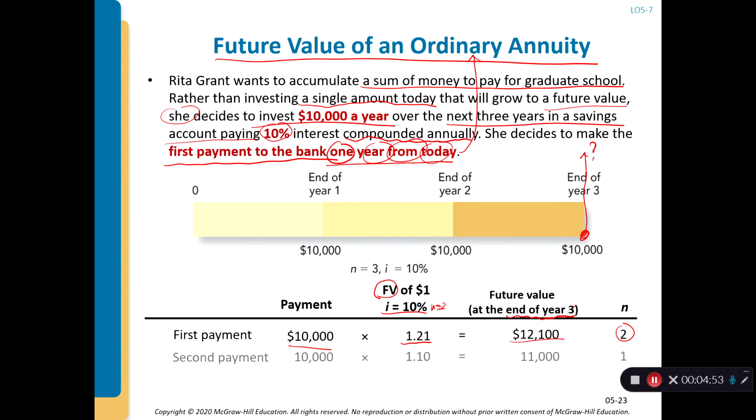The second payment compounds for one period, n equals 1, because it goes from here to here.